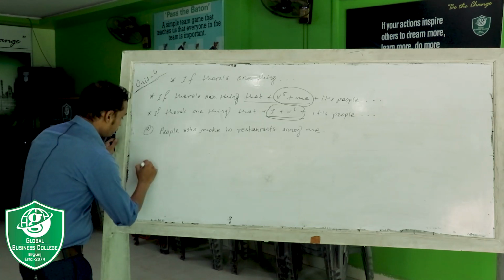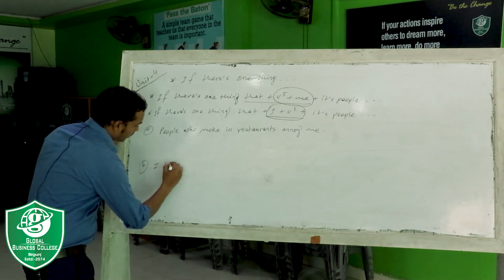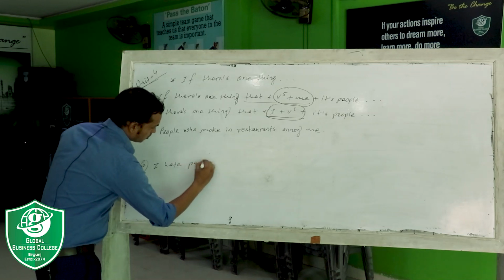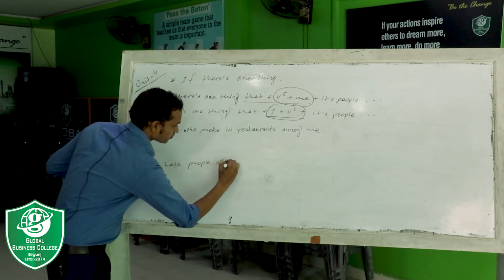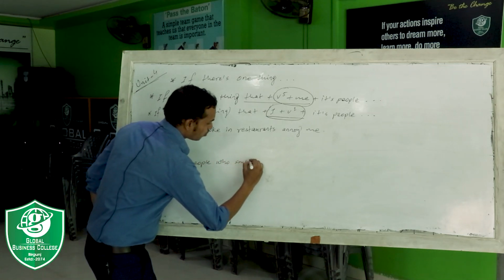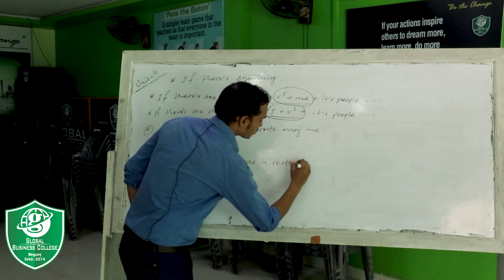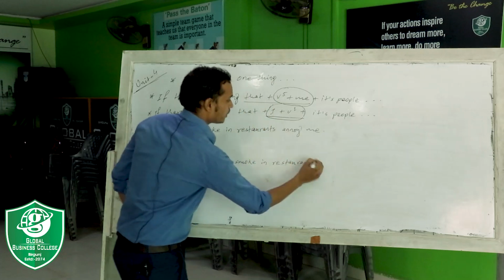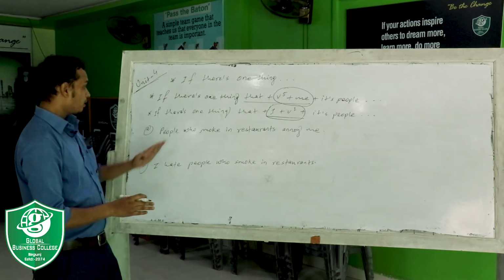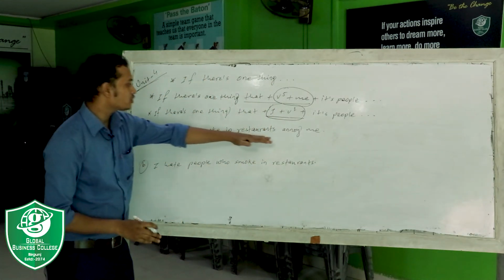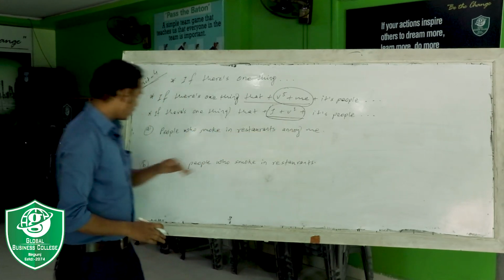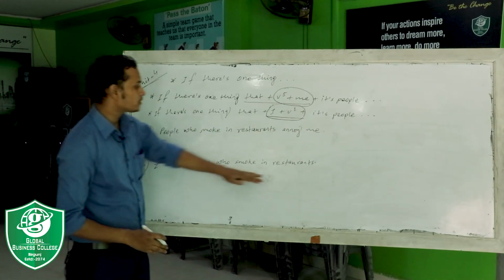For example, I hate people who smoke in restaurants. See, the question is the same. People who smoke in the restaurants annoy me. I hate people who smoke in the restaurants.